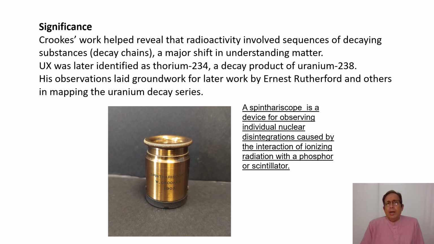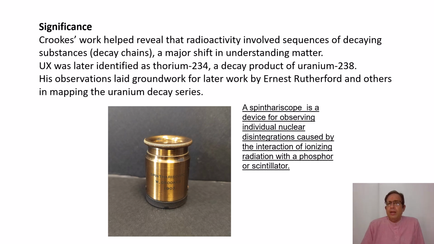So Crookes' work helped reveal that radioactivity involves a sequence of decaying substances, which are known as decay chains. And that was a major shift in the understanding of radioactivity. The UX, as I've told you earlier, was identified as thorium-234, which was a decay product of uranium-238.